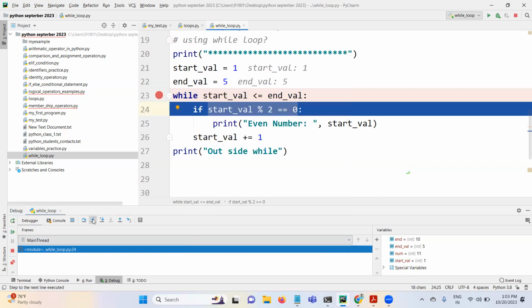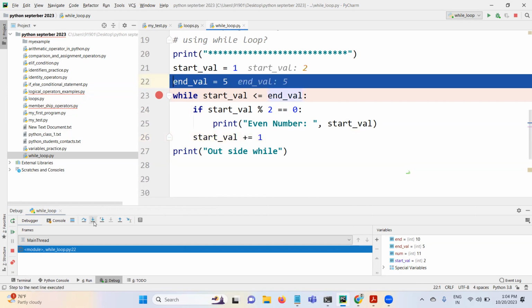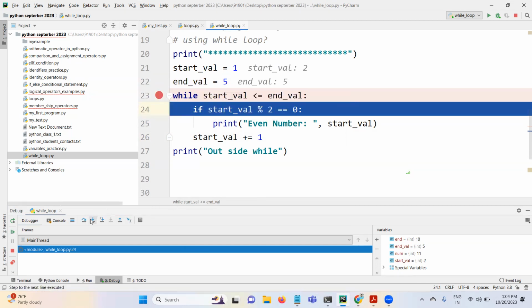So let me go here. Since it's false, this print statement is not executed. It goes directly to here, where it is incrementing start value by 1. Now start value became 2 after executing this line. Let me go here. What is start value now? 2. End value is 5 only. Let me go inside this. It returned true, that's why it will come here.